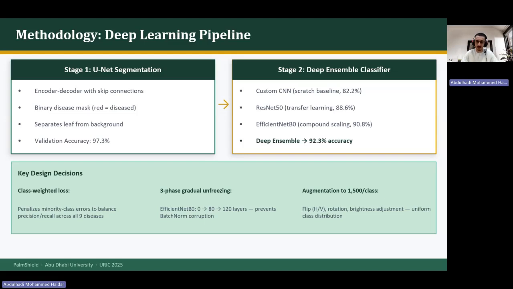Also we use class-weighted loss to get more balanced data, and we use data augmentation to increase the number of samples and to make it 1,500 per class. For example, for the leaf spot, it was just 69, I think. So when we use data augmentation, we increase it to make it 1,500 to make like new or copy images. Also we use 3-phase gradual freezing for the EfficientNet to extract more features.